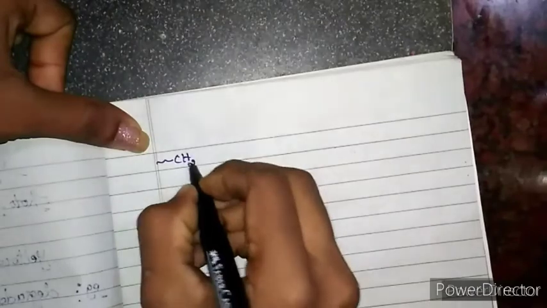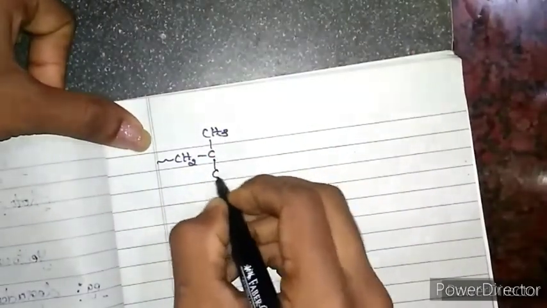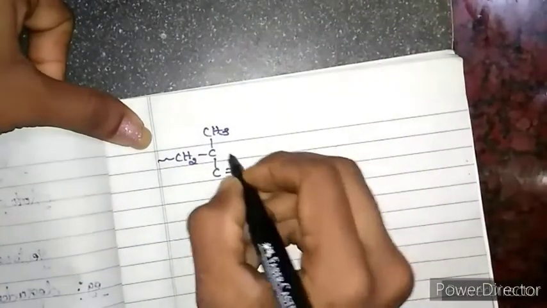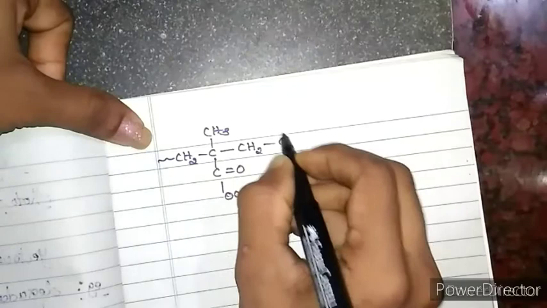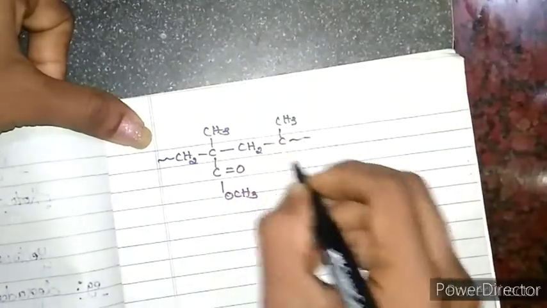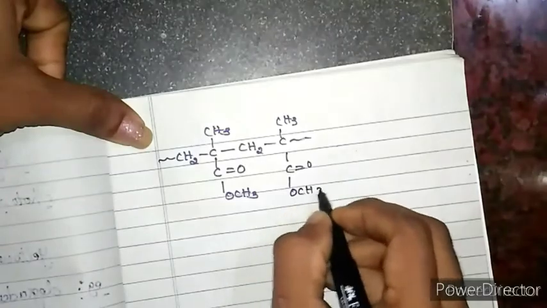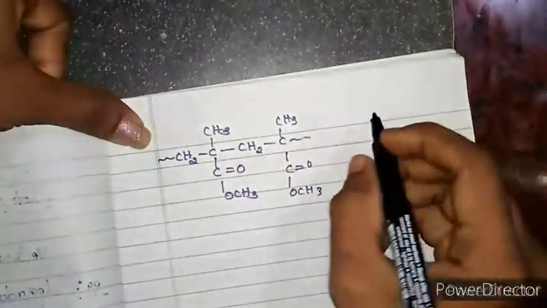Okay, I write here CH2, C, CH3, C double bond O, O, CH3, CH2, C, CH3. Okay, this is the big polymer chain. I'm just writing only this unit. This keeps repeating many times.